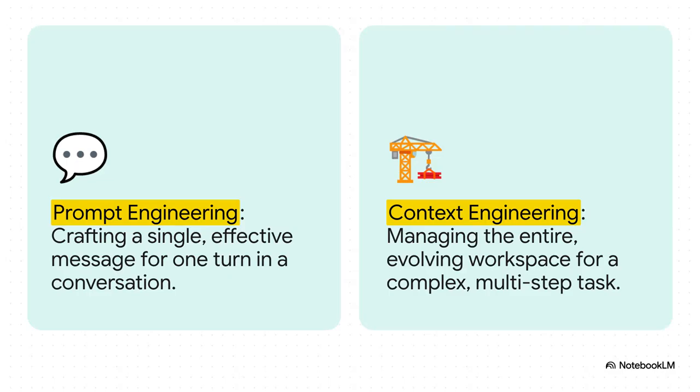Now, this is a really key distinction. We've all heard of prompt engineering, right? That's about crafting one good message for one turn in a chat. Context engineering, that's the next level up. It's about architecting the entire evolving workspace for a huge, complex, multi-step project. It's the difference between writing one sentence and writing a whole novel.